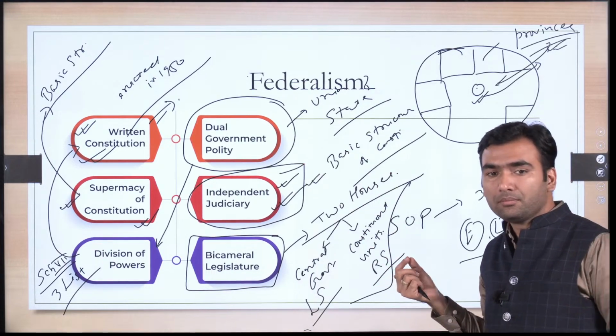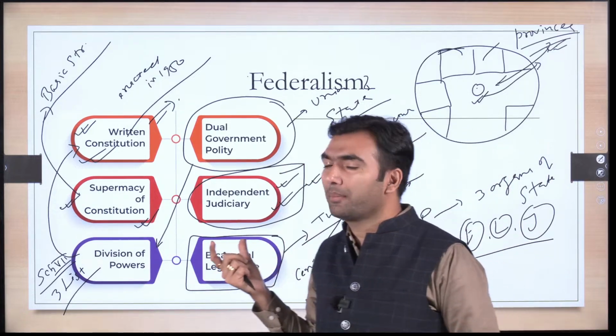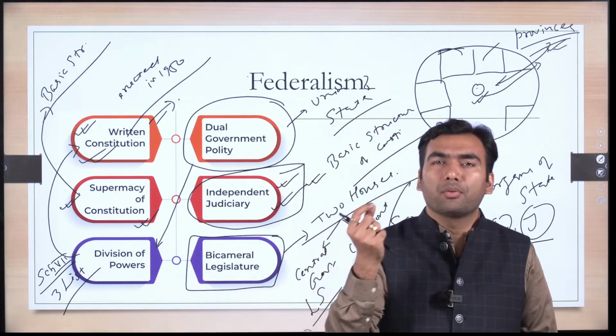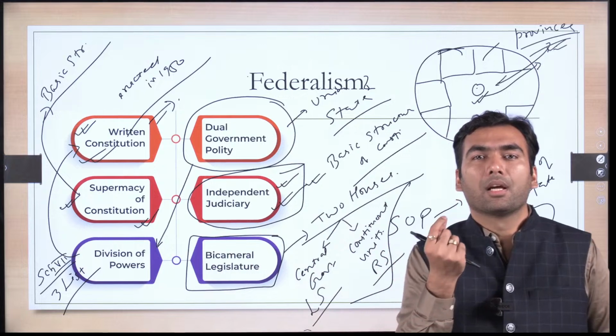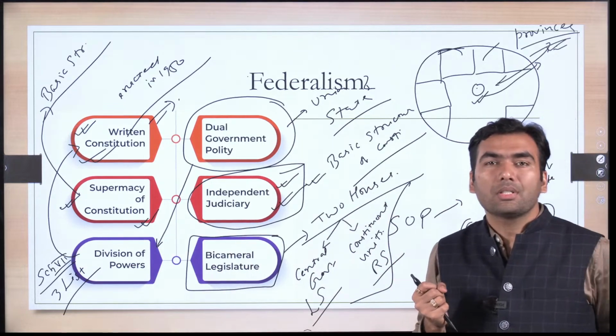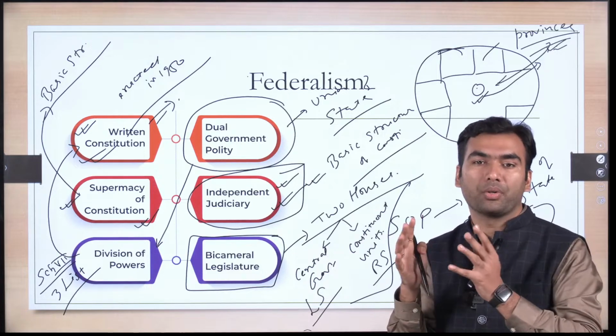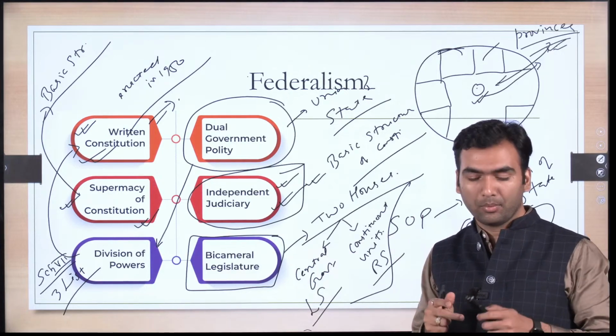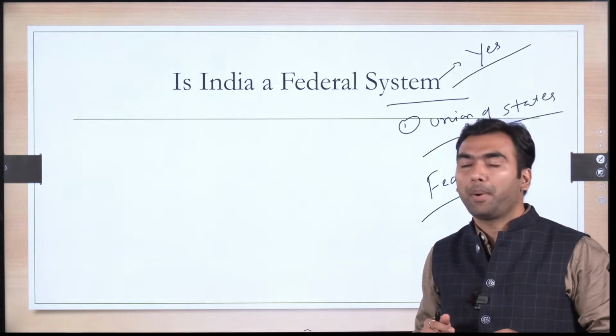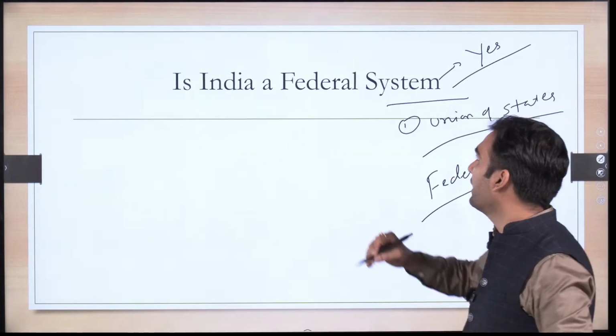The next thing that you should keep in mind is why a few people are calling it quasi-federal, because there is deviation from the federal system of USA. USA is considered the pioneer of federal system.